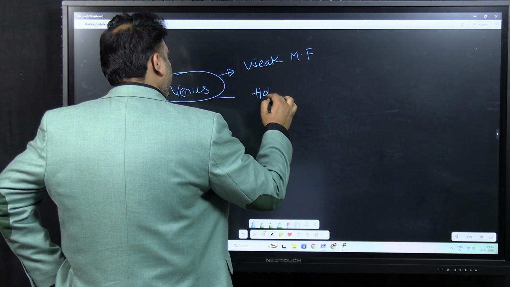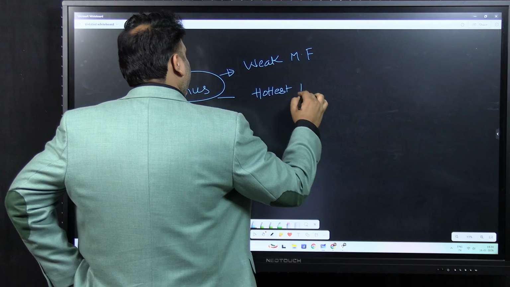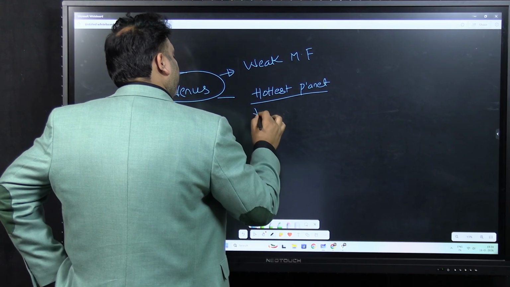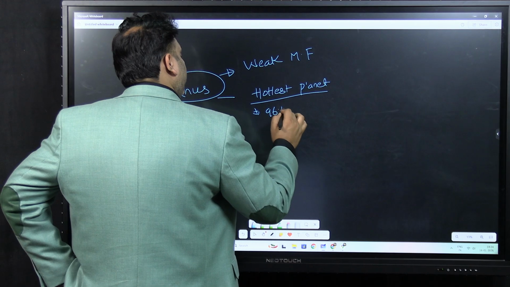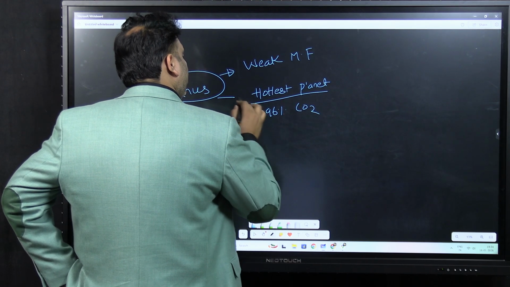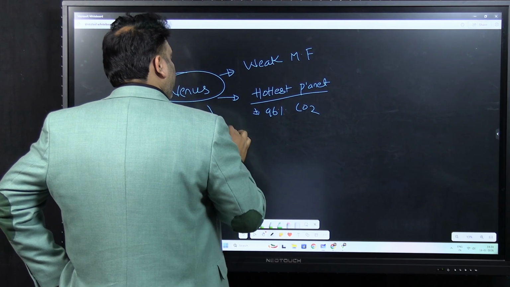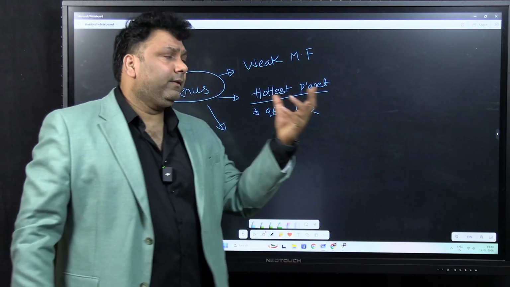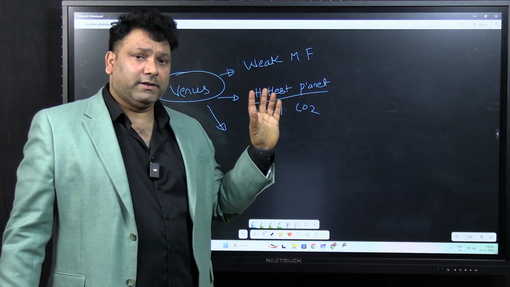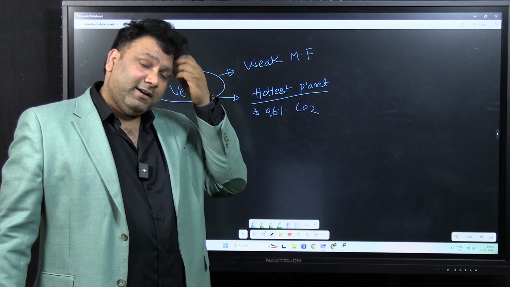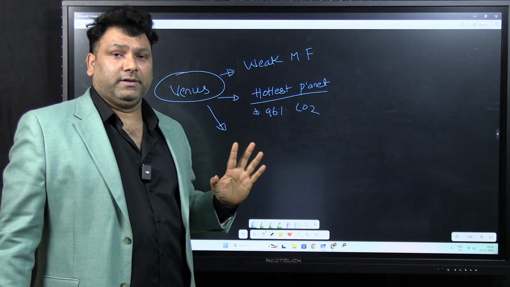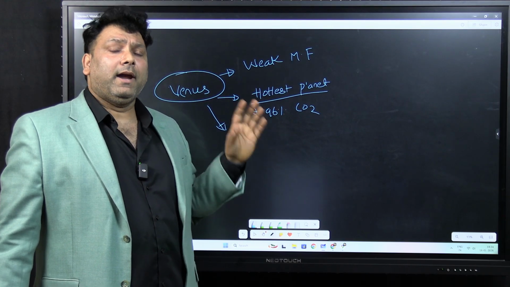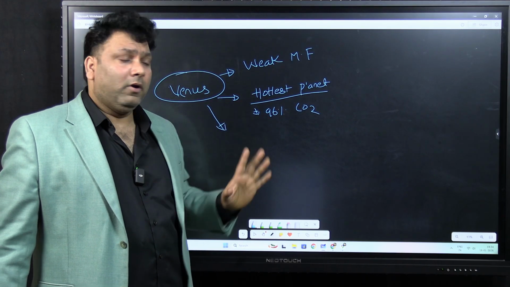In fact, it is the hottest planet because 96% of Venus is CO2. And the third thing which is important about Venus, since it has a very slow speed of rotation, it will be having extreme diurnal range of temperature. That means daytime it will be extremely hot and the night time it will be low.